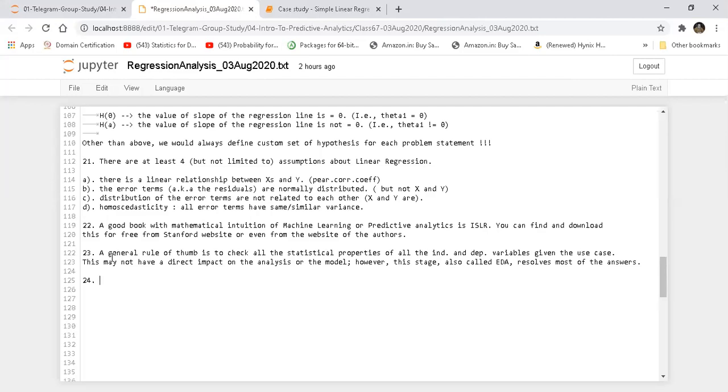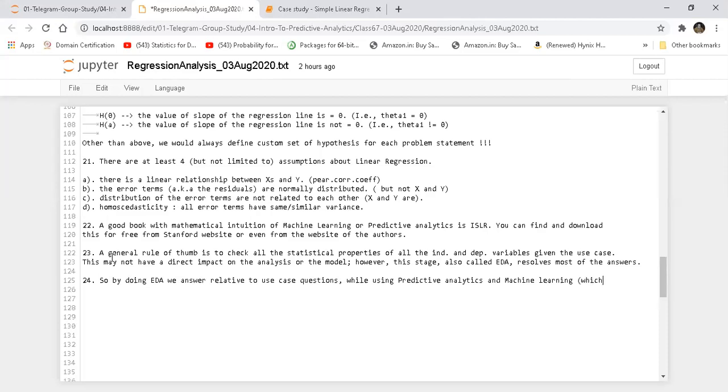If the organization wants to do some inference, how much should I invest in TV advertisement? Or let's say I'm going to spend 1 rupee, or 1,000 rupees, or 1 lakh rupees in the TV advertisements. If I do that, how much sales can I expect? That kind of question is going to be answered by predictive analysis or the machine learning use cases.